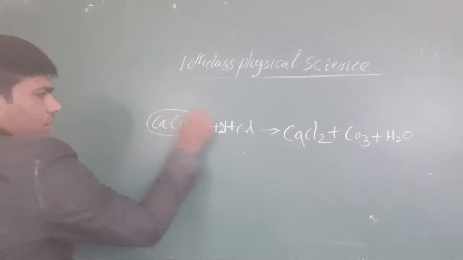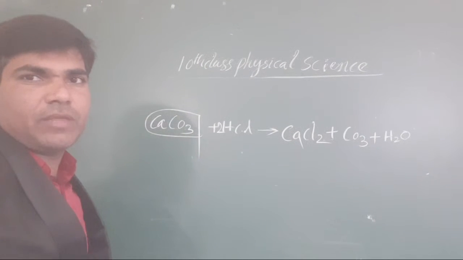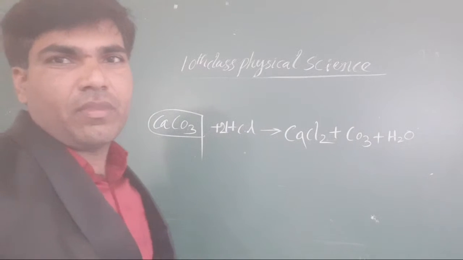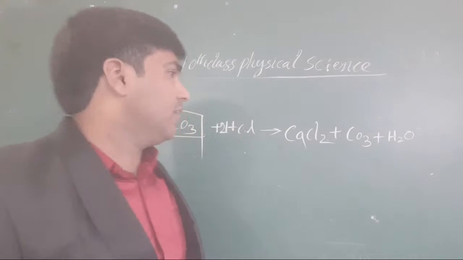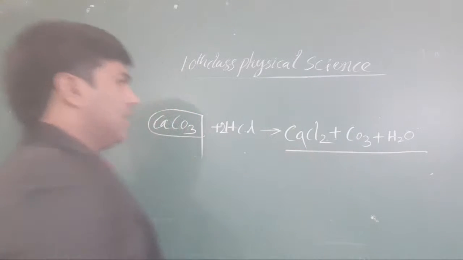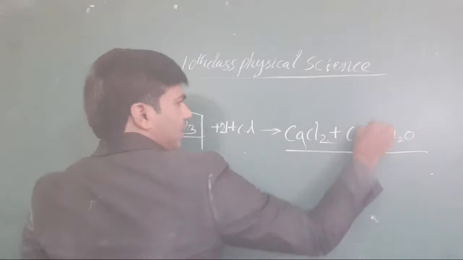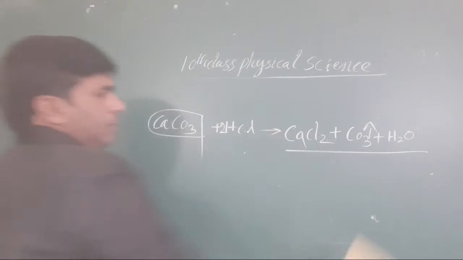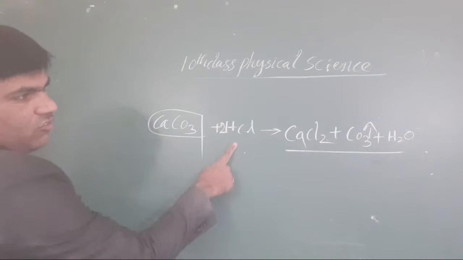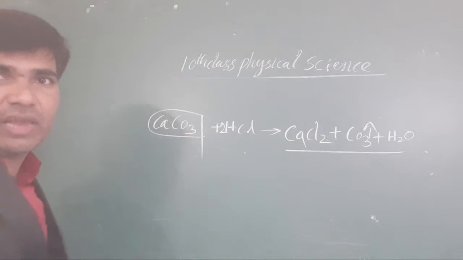The calcium compound combines with what actually? Yes, our diluted HCl. It turns lime water into milky. And again, whatever carbon dioxide is produced, and H2O is also produced for us. There are 2H and one more O required for us. Okay, you have to balance this equation like this.